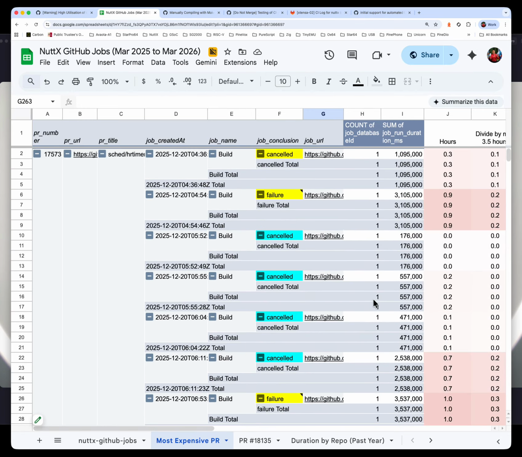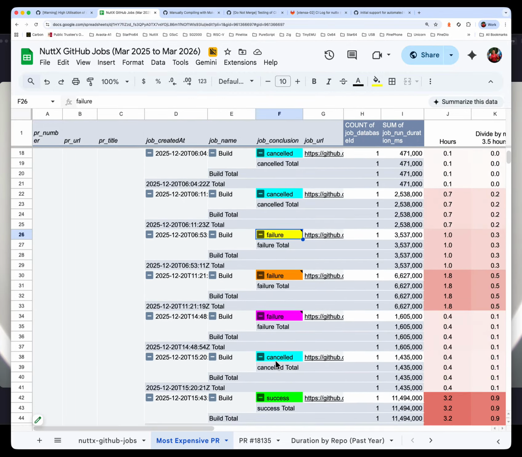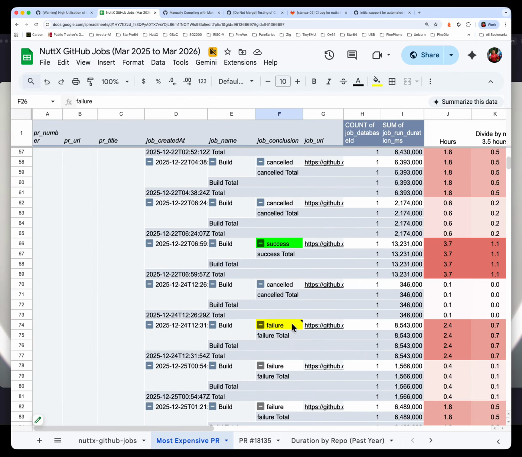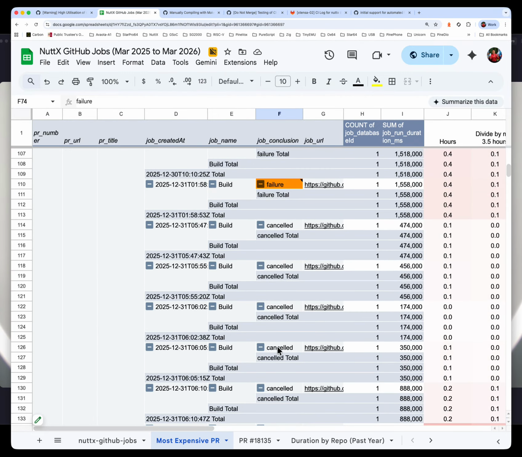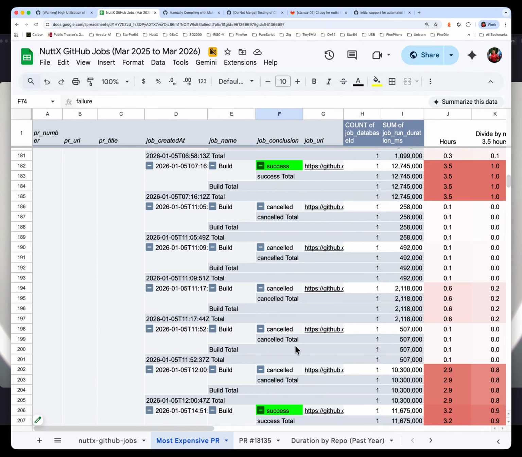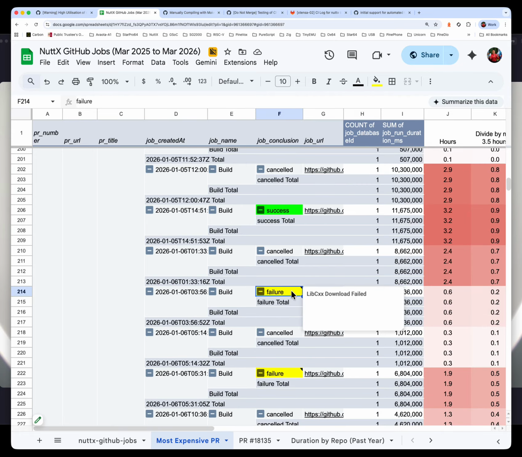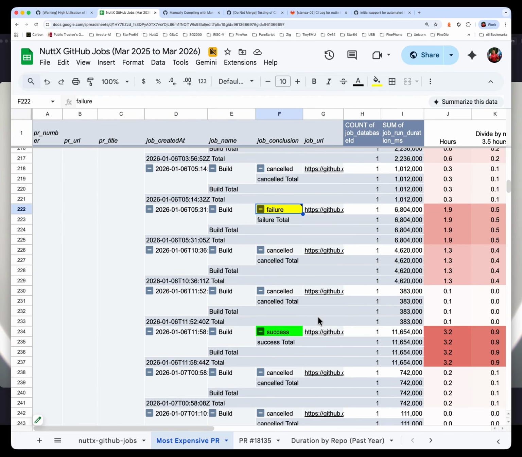So, in summary, what can we say about this most expensive PR? We see that there are a lot of download failures. We see download failures for DTC device tree, OpenAMP. We see downloads failing for microADB. And then we see a download failing for MCU boot, followed by a download failure for libcxx, Nimble download. It's incredible.